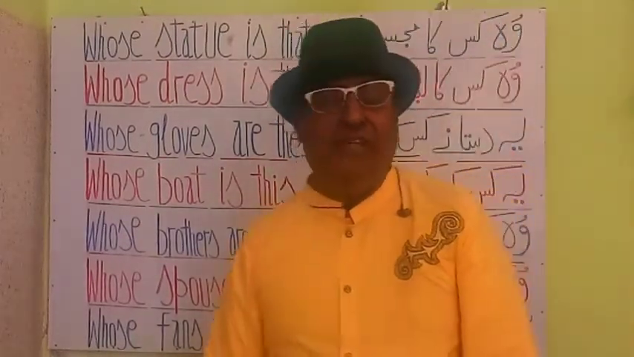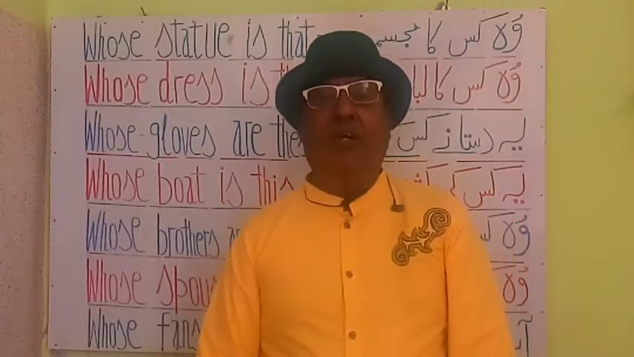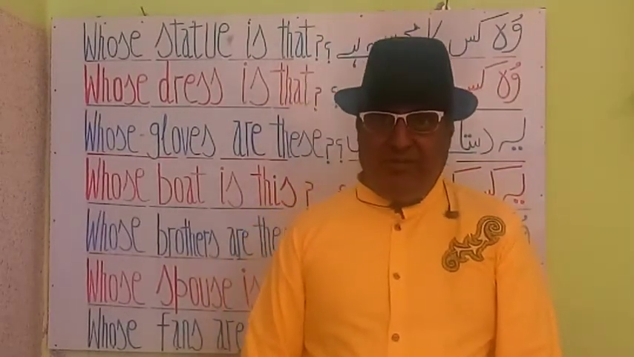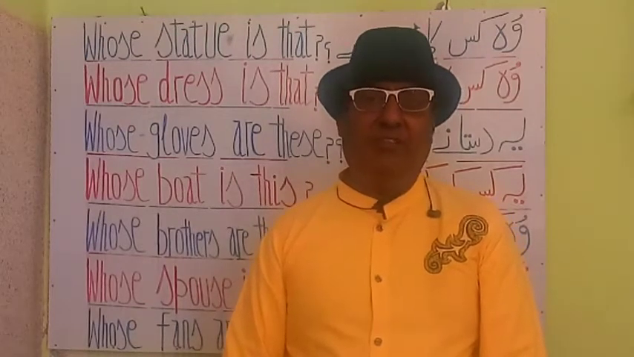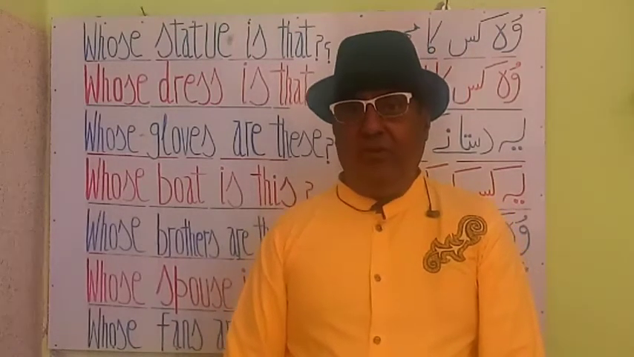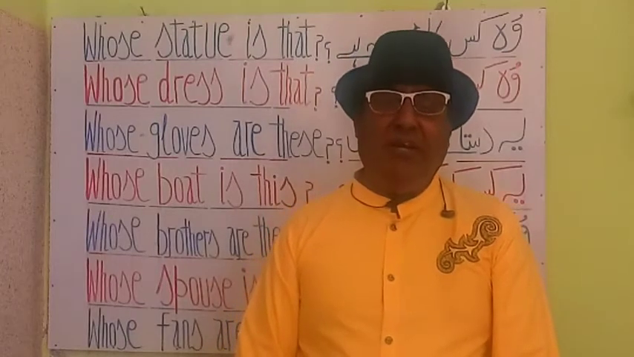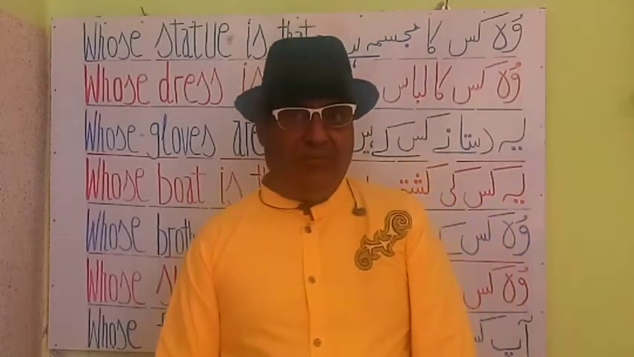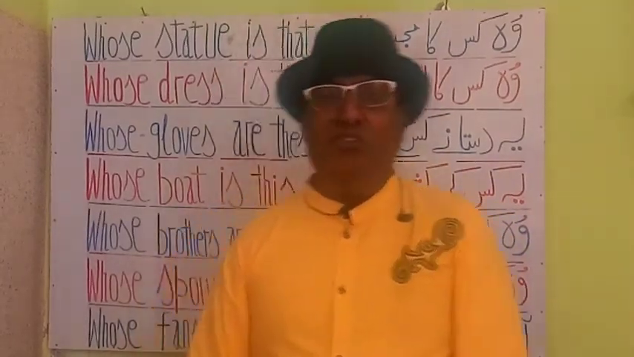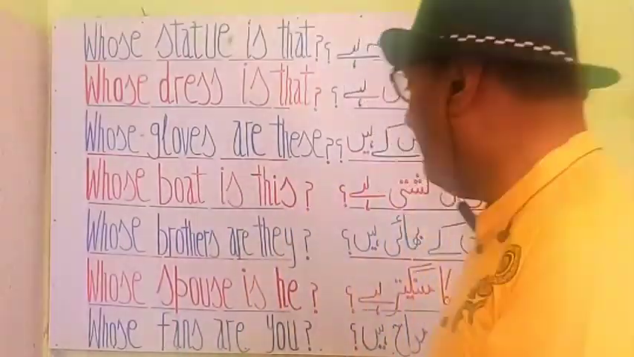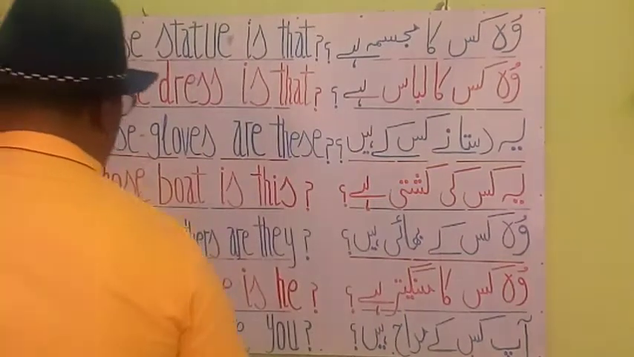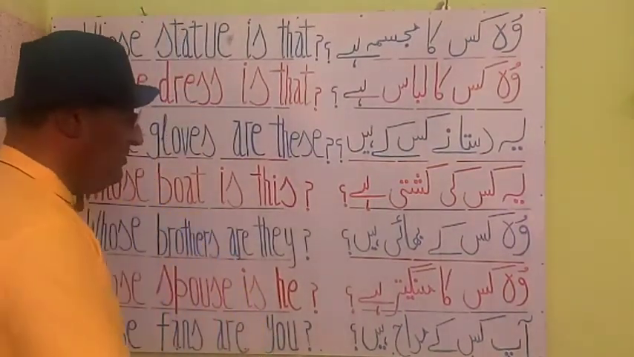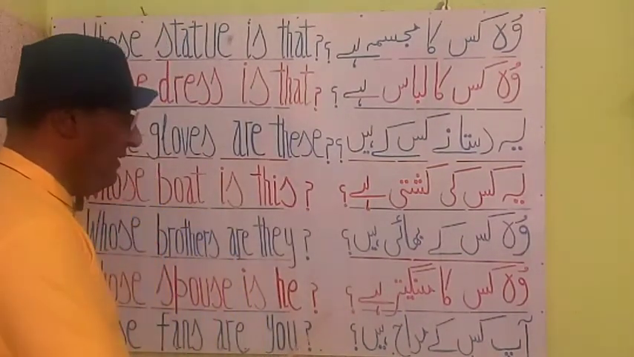You see my students, again you see the whose is used as an interrogative adjective, and spouse is a noun. Is is a helping verb. He is a pronoun and used as an object here. Whose spouse is he? वो किसका मंगेतर है?